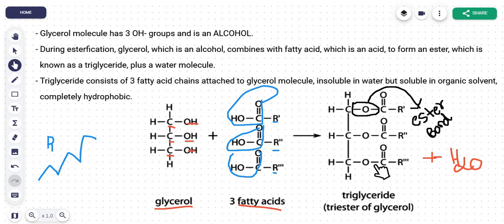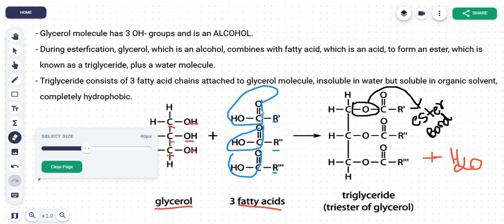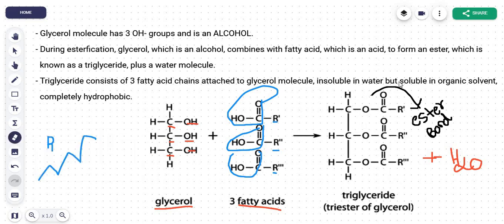So when you look at this triglyceride molecule here, which is an ester or a lipid, this guy here has 3 fatty acid chains attached to its glycerol molecule. I'm going to rub this out. If you want to understand this again, you can just reverse the video and have a look at it again. Just give me a second, because I need to explain the structure.